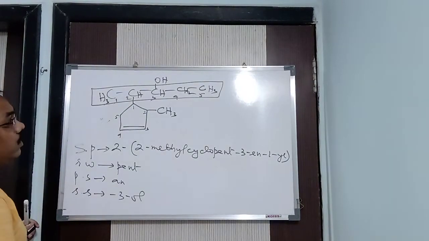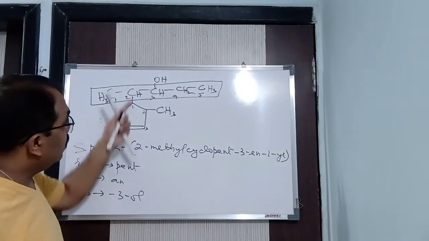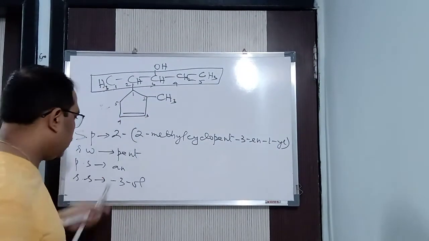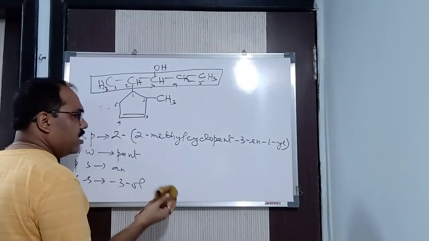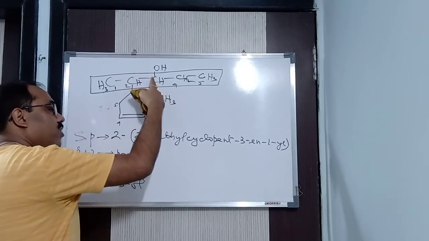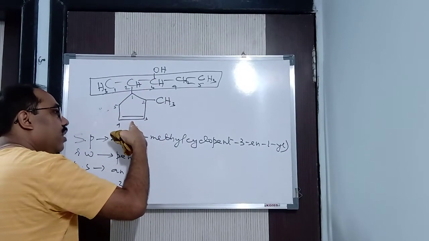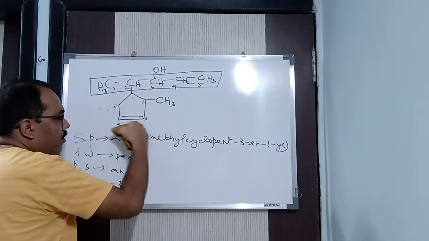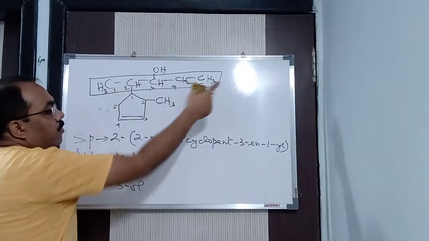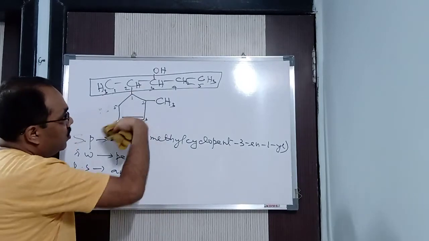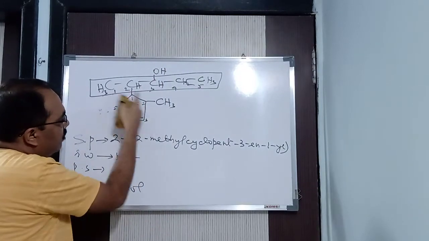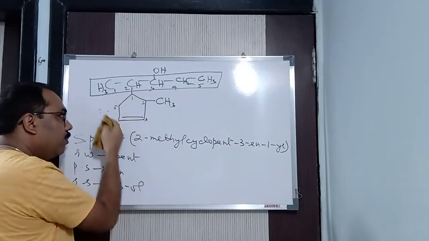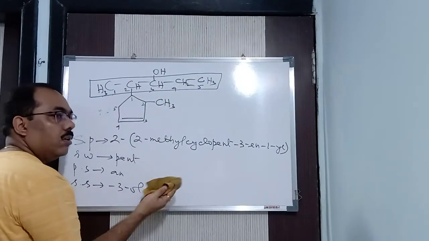Got it? This is when a functional group is present in the chain and the multiple bond is present in the ring. Got it? Clear? Now, wherever it is, suppose the functional group is in the chain, I have given preference to the chain. Suppose it had been in the ring, then I would have given preference to the ring, not to the chain. Then the ring will become your root word and the chain will become the prefix. Alright, suppose it is opposite. The ring contains a functional group and the chain contains a multiple bond. Then it will be opposite. The ring will become your root word and the chain will become your prefix.